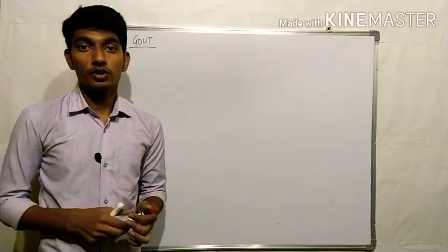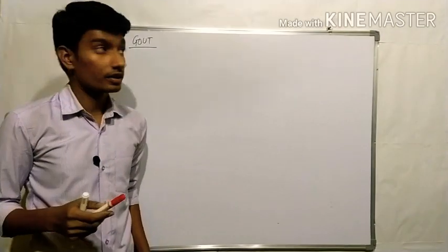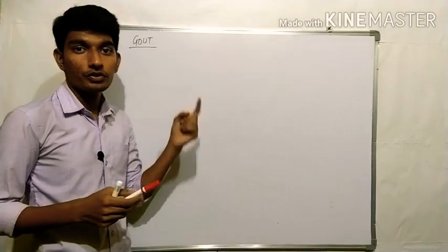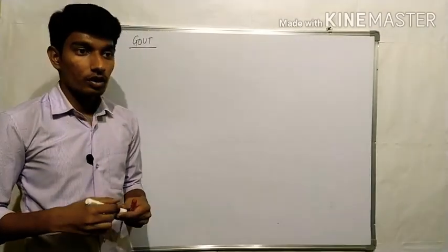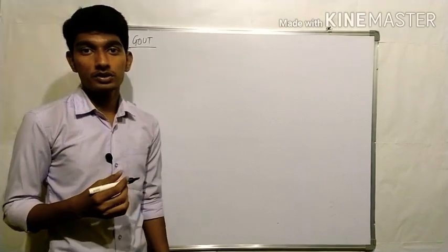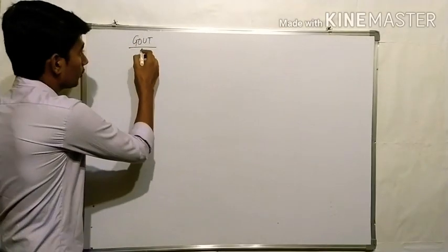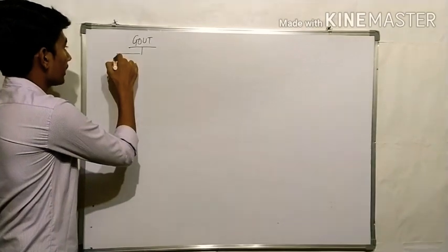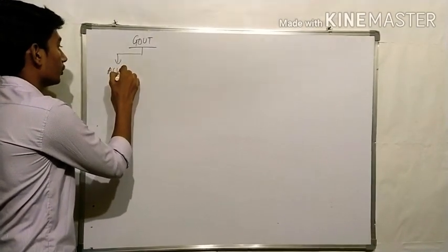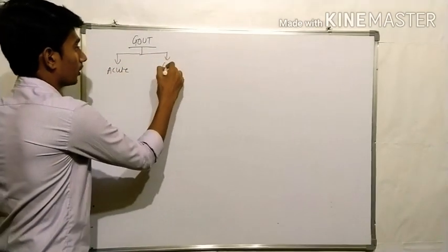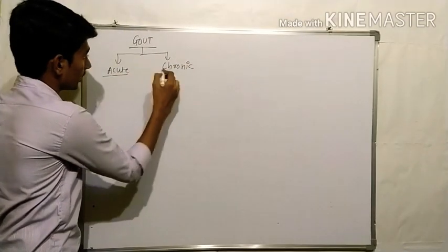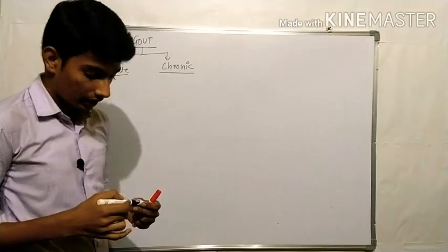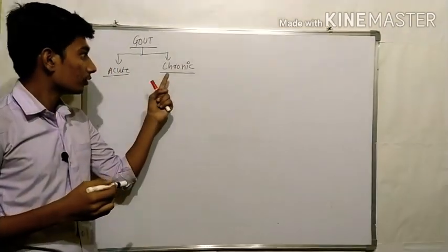Gout is a disorder that is characterized by deposition of uric acid crystals in joints. Okay, now how many types of gouts are there? We have two types: acute gout and chronic gout. Now the question arises, what do you mean by acute gout and what do you mean